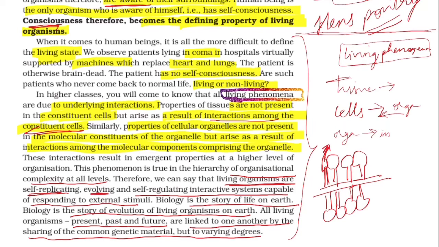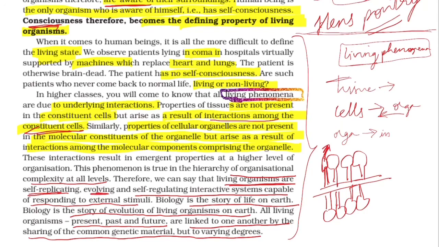The living phenomenon arising in the organ system is because many organs are interacting with each other. And many organ systems interact with each other, and that gives rise to the living phenomenon of the organism. So this is the summary of this.